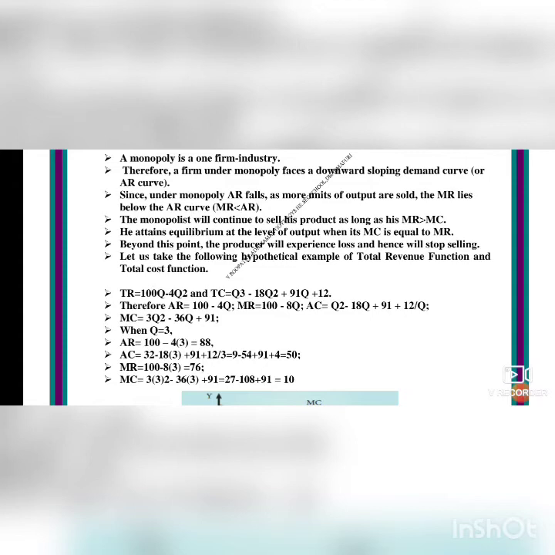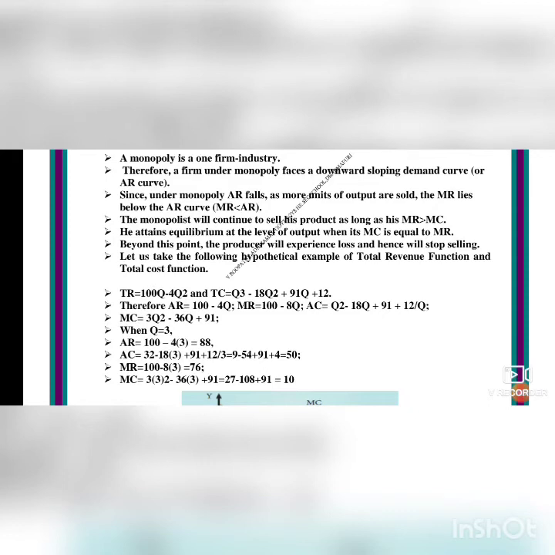This is a calculation. Therefore, AR is equal to 100 minus 4Q, MR is equal to 100 minus 8Q, AC is equal to Q² minus 18Q plus 91 plus 12 by Q, MC is equal to 3Q² minus 36Q plus 91. When Q is equal to 3, AR is equal to 100 minus 4 into 3. So first the sum is given, isn't it? Now we are going to do the calculation.